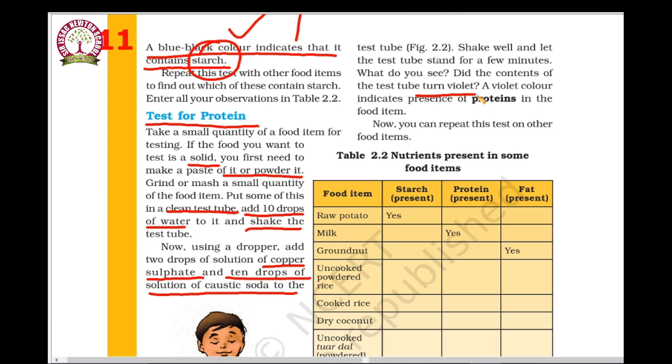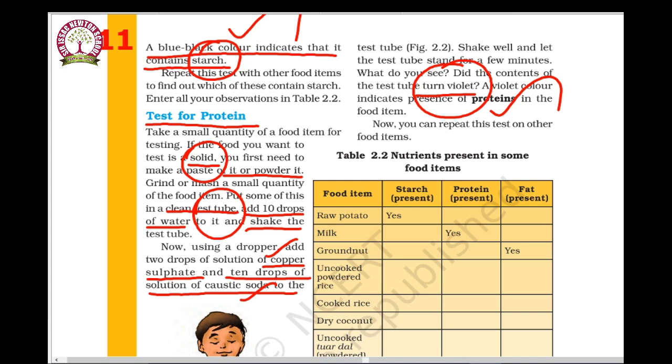If the contents of the solid which we have put in the test tube become violet, it indicates the presence of protein. Can you understand? Take a test tube, add the solid or powdered food item, and put some copper sulfate solution and caustic soda. We have to shake it. If the food content in the test tube turns violet, it indicates the presence of protein.